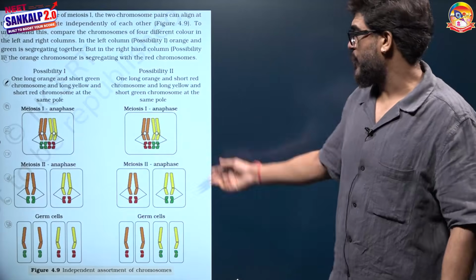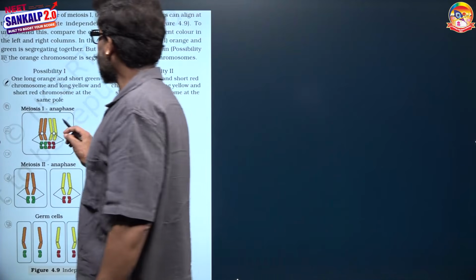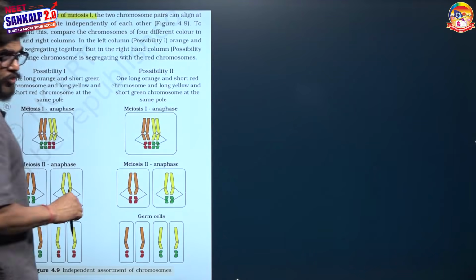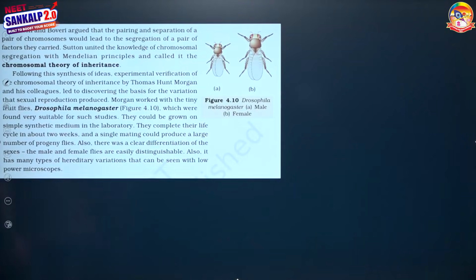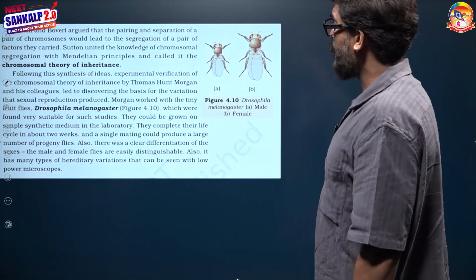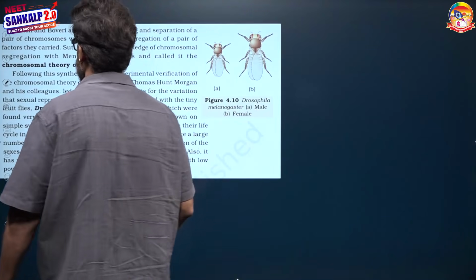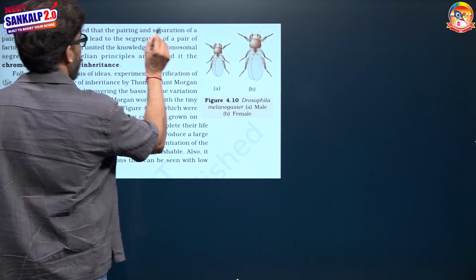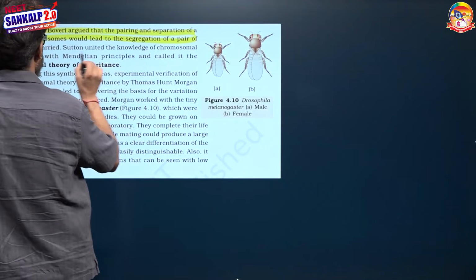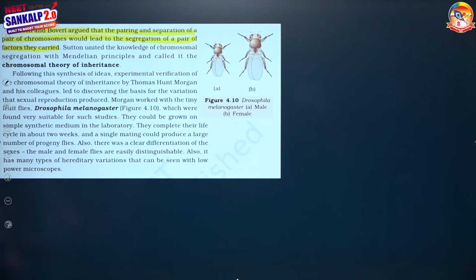Here it is shown in the form of independent assortment. Very important line that you have to keep in mind: during anaphase 1 of meiosis, independent assortment is exhibited. Sutton and Boveri argued that the pairing and separation of a pair of chromosomes would lead to the segregation of the pair of factors that they carried. Very important line. Later on, Sutton united the knowledge of chromosomal segregation with the Mendelian principles, and that is now known as the chromosomal theory of inheritance.